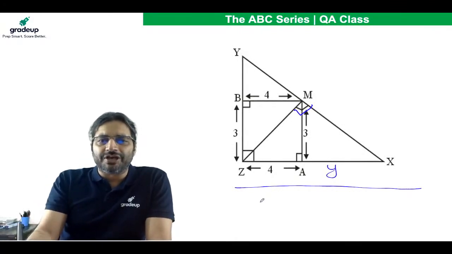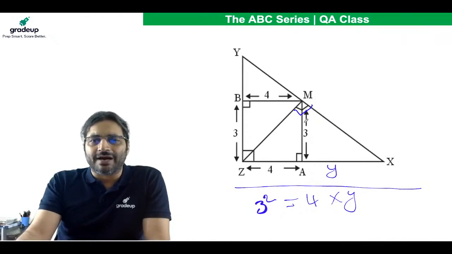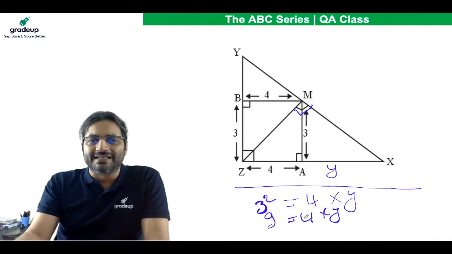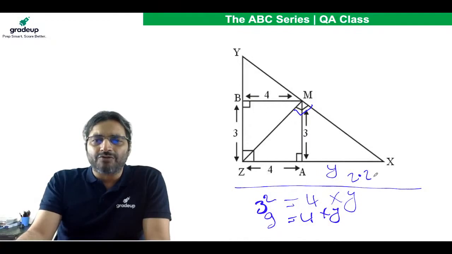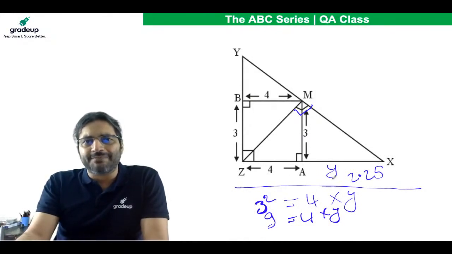So one thing is for sure, that 3 square is equal to 4 into y. In any right angle triangle, if MA is perpendicular to XZ, which it is, MA square would be ZA into AX. So 3 square is 4 into y, so 9 is equal to 4 into y. Of course y is 9 divided by 4, that is 2.25. So 4 plus 2.25, that is 6.25. It's as simple as that.